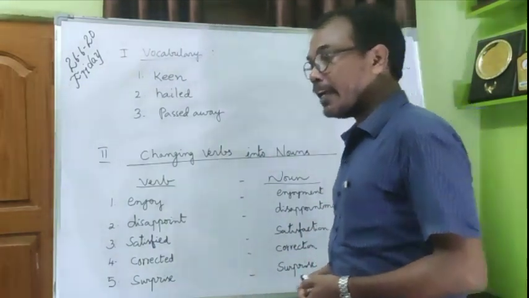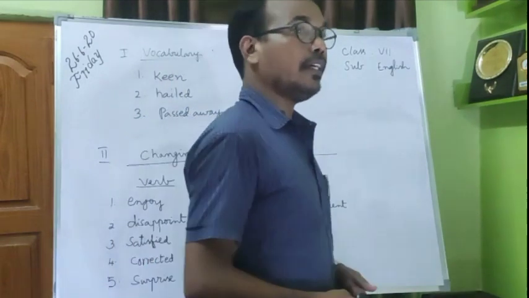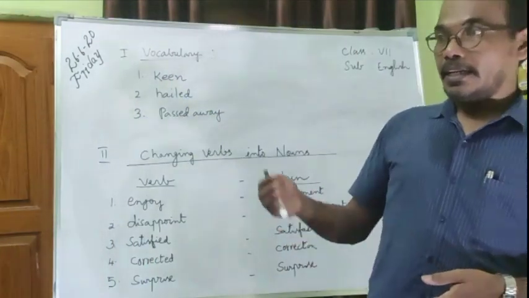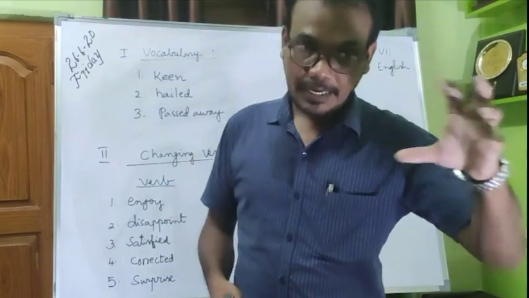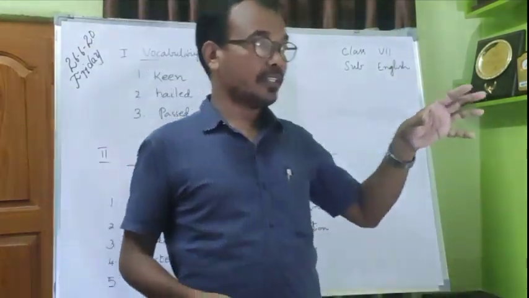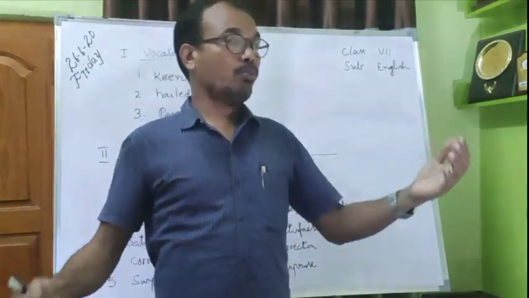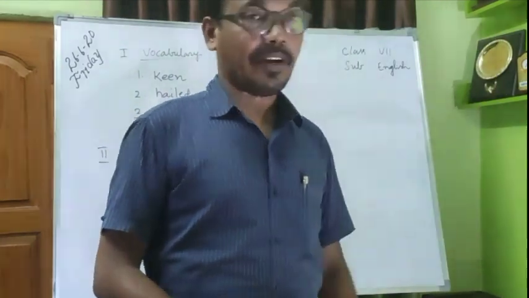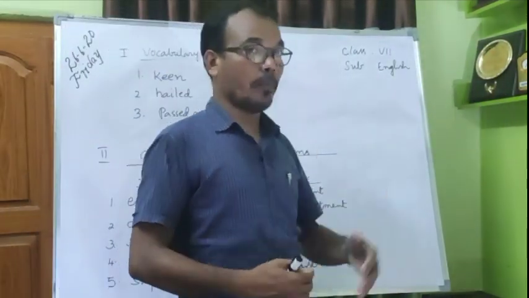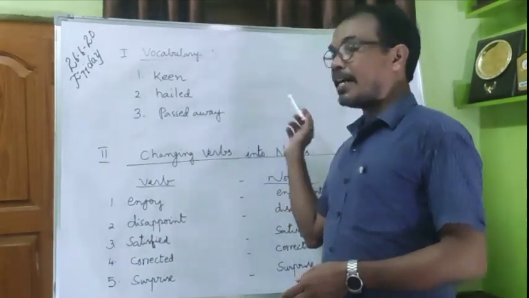Next one, hailed. Hailed means called. This is a different word. The world hailed it as Raman effect. So Raman discovered that light can pass through transparent mediums. I explained that to you in the lesson. Then the world hailed it as Raman effect. The world called it Raman effect. Hailed means called.